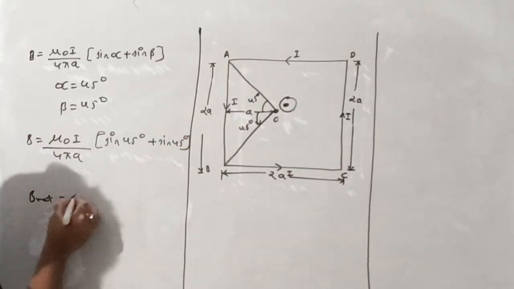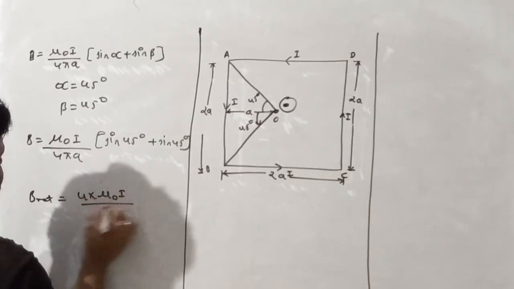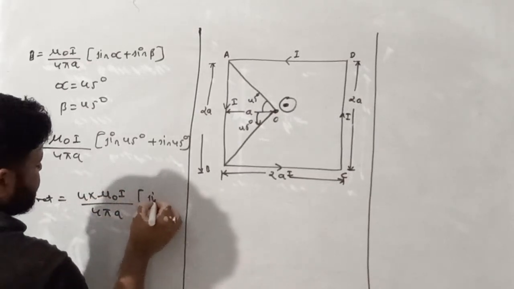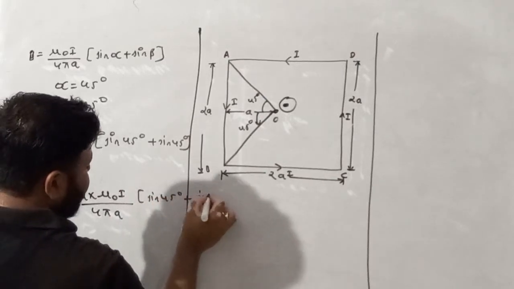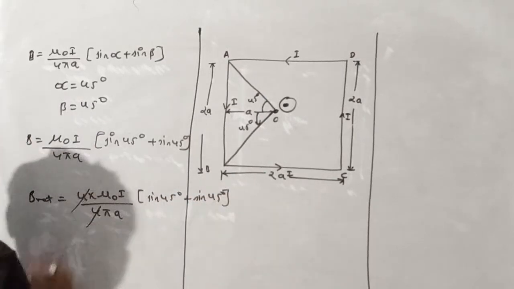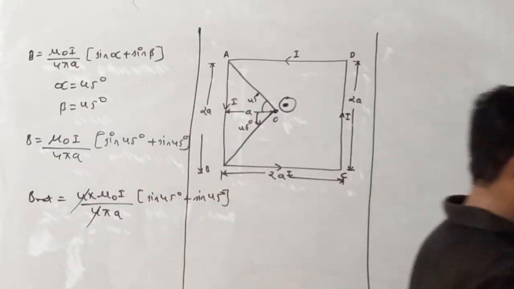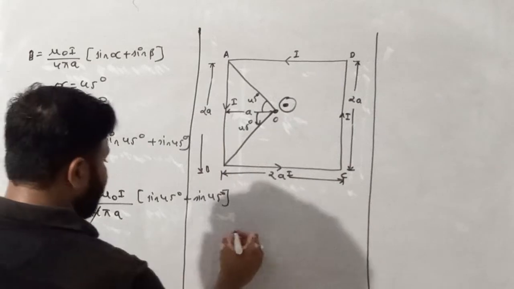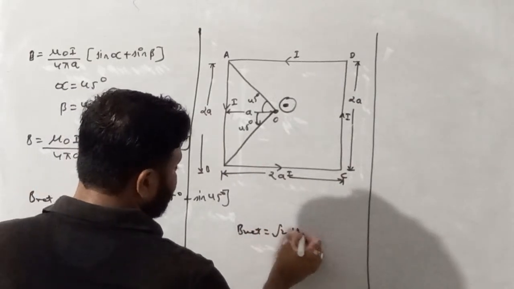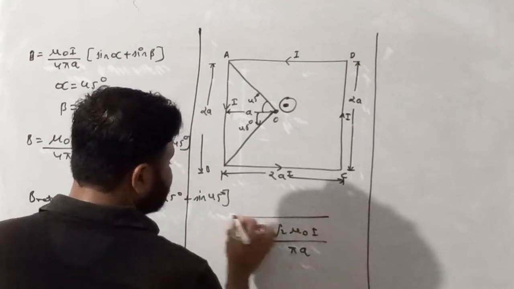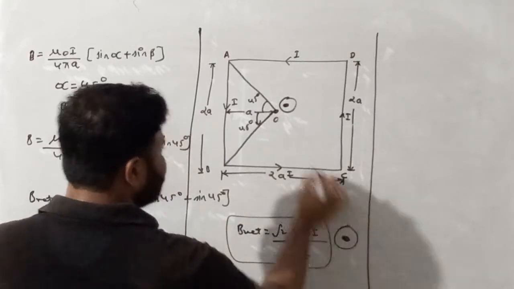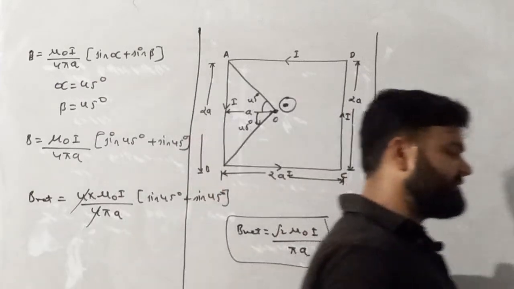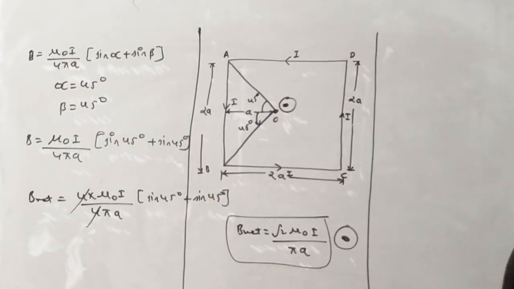So B net is equal to 4 into mu naught I by 4 pi A, sine 45 plus sine 45. This is the value of magnetic field due to the square. So the correct answer is root 2 mu naught I by pi A. This is the value of magnetic field at the center of this square and its direction is outward. I hope you all understand this concept. Now moving forward, write down the next question.